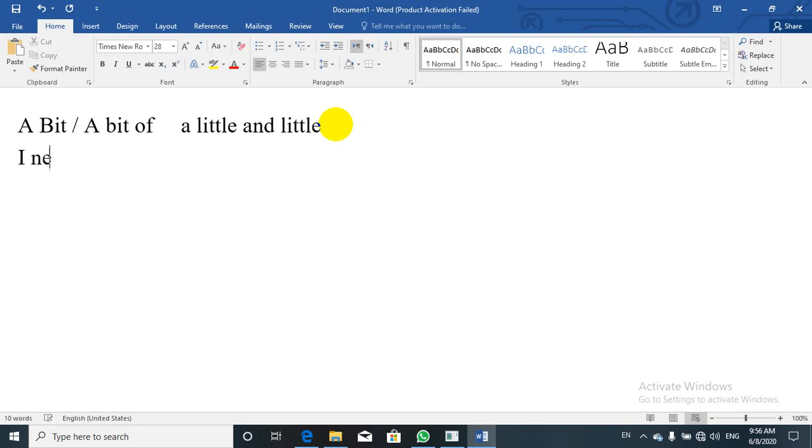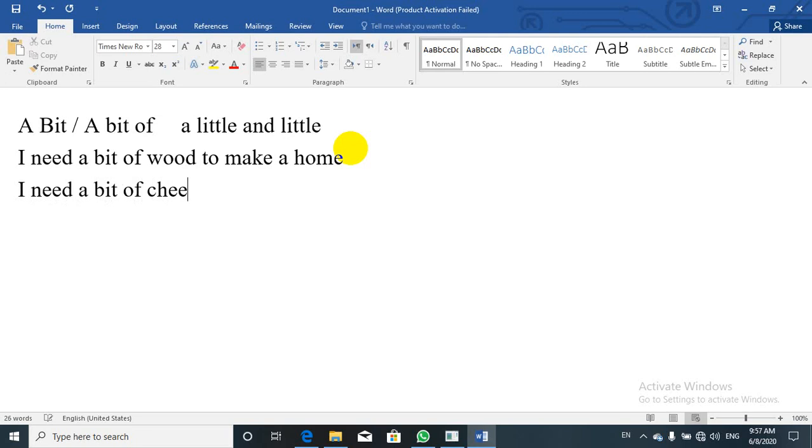So there you go. I need a bit of wood to make a home. Here, what is the meaning of "a bit of"? It means I need a small amount of wood to make a home. Another example: I need a bit of cheese for breakfast. This means I need a small amount of cheese, or I need a little cheese for my breakfast.